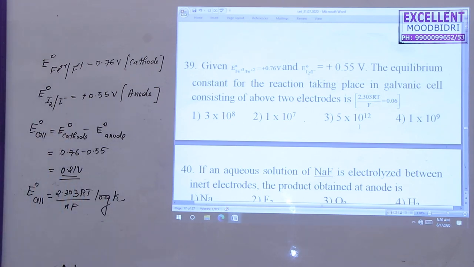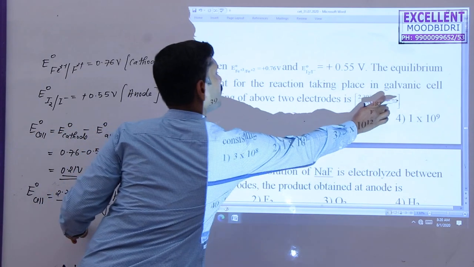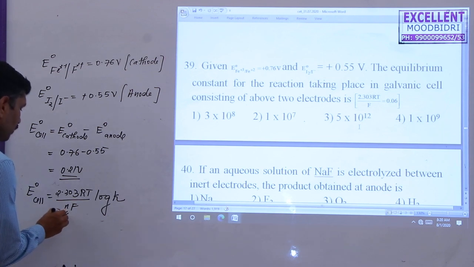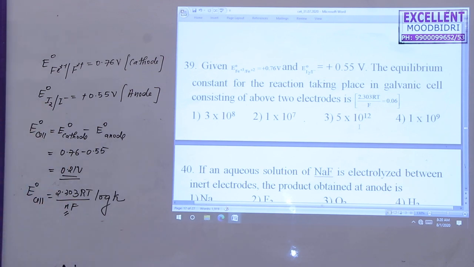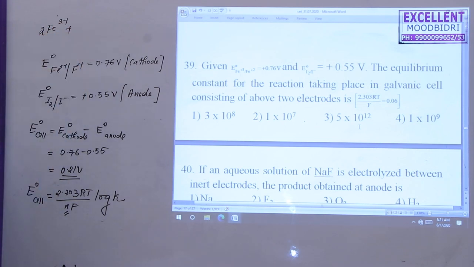This is the relation: 2.303 RT divided by F, the value given is 0.06, but the N value we have to find out. To find the N value, you have to write the electrode reactions. You know the electrode reaction for this: 2 Fe3+ and 2 I-.